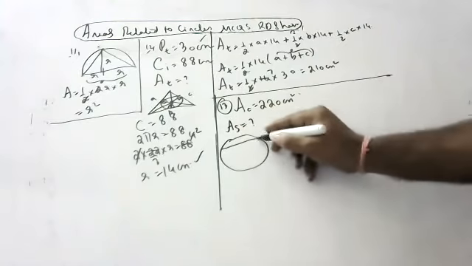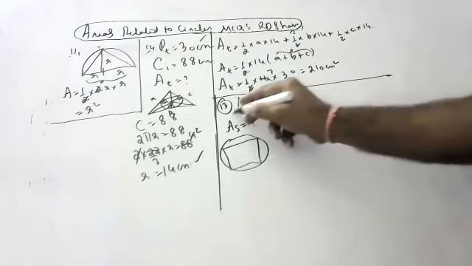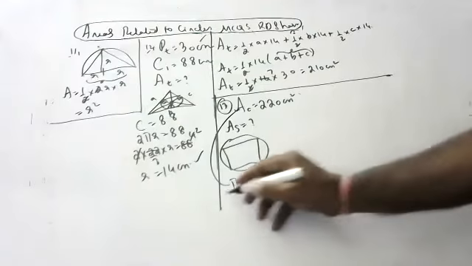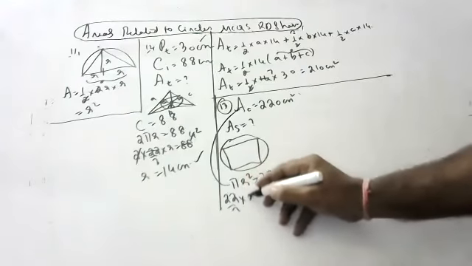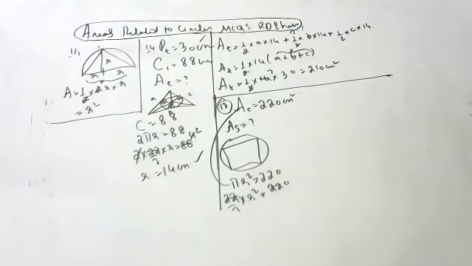This is a circle. Inscribed means inside. From the area of the circle we have to find the radius, children. So the area of circle formula, children: pi r square is equal to 220. 22 by 7 into r square is equal to 220. This 22 is gone, children. Okay.